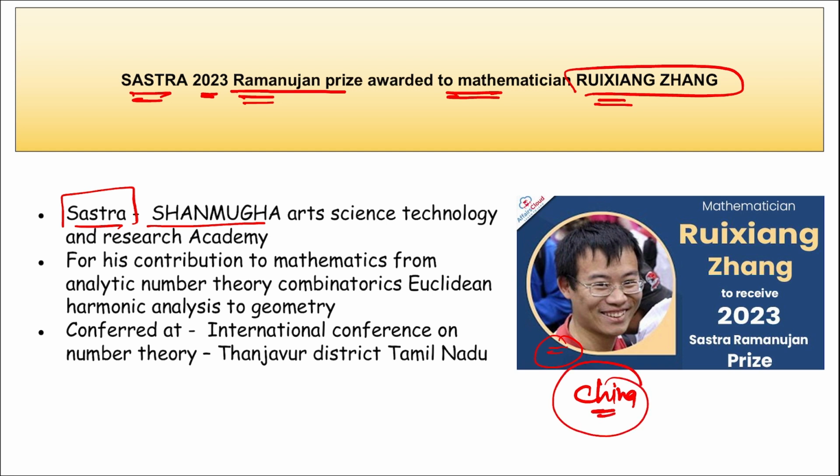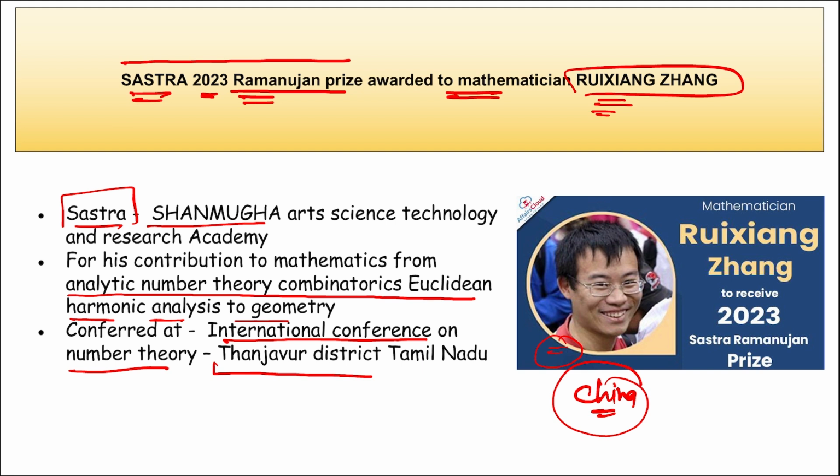He's an assistant professor at the University of California, Berkeley, USA, and he was honored for his contribution to mathematics, from analytic number theory, combinatorics, Euclidean harmonic analysis to geometry. This is the work that he did, remember, and for his contribution in the field of mathematics, he was honored with this Sastra Ramanujan Prize. Correct? Ruixiang Zhang. Mark this important. The prize will be conferred at the international conference on number theory that is going to be held in Thanjavur, Tamil Nadu.